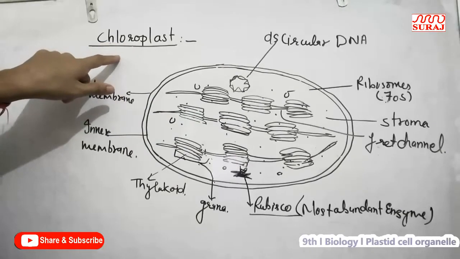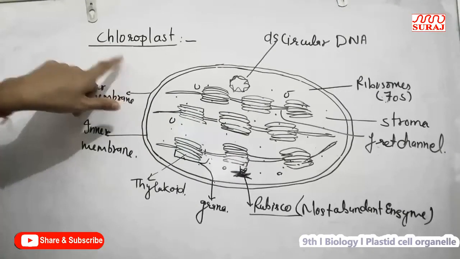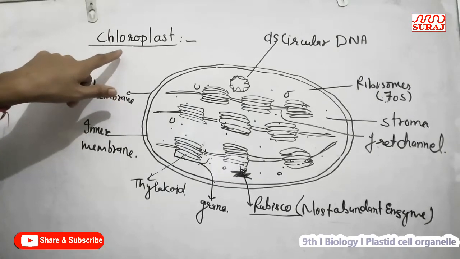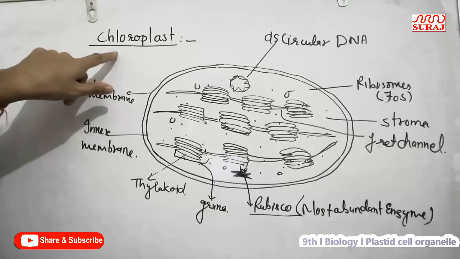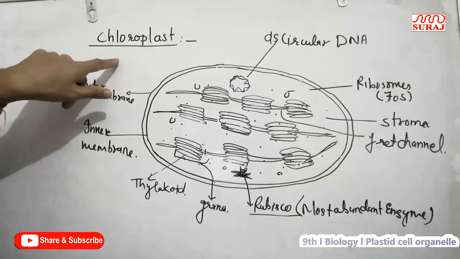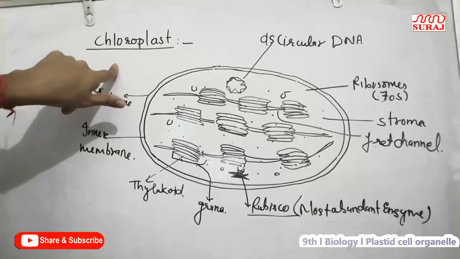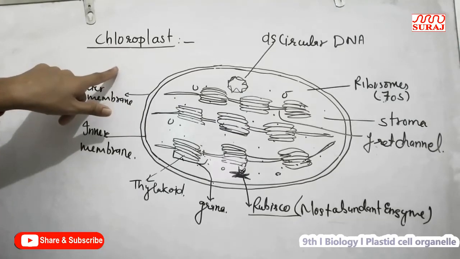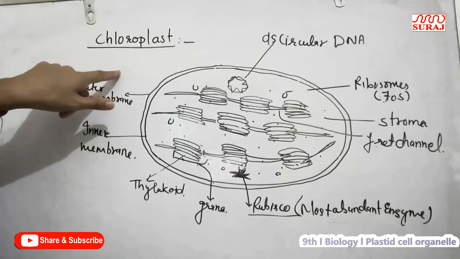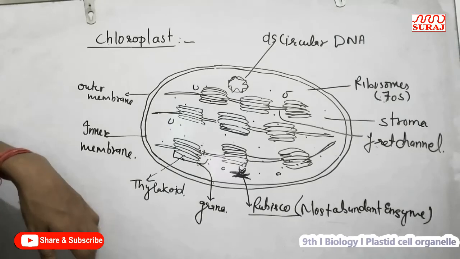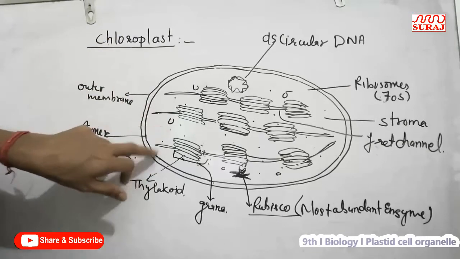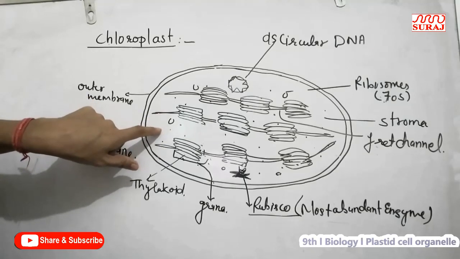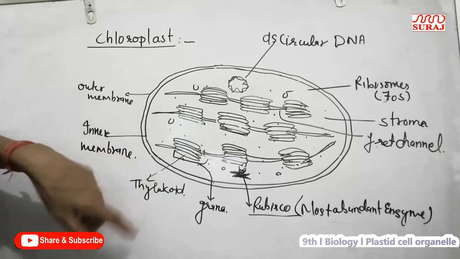Commonly, the functions of plastids are that they can store food, in the form of starch, lipid or protein. They provide color to flowers and fruits, which attract insects; the flowers attract insects which help in pollination, and the fruits attract animals which help in seed dispersal. Now the chloroplast helps in photosynthesis. The main function is photosynthesis, which provides food for the plants.